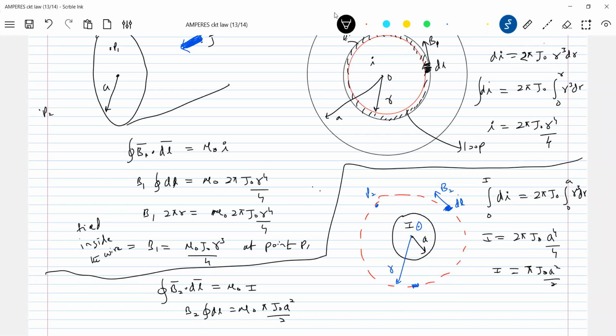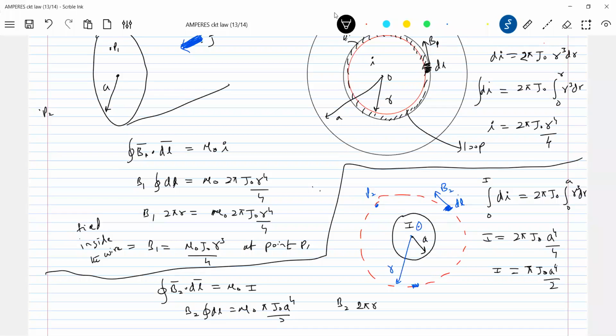Oh, it should be a to the power of 4, sorry. Check values: integral of r cube dr is a to the power of 4 by 4, 2 by 4, 1 by 2. Yes, so here a to the power of 4, this should be 2.